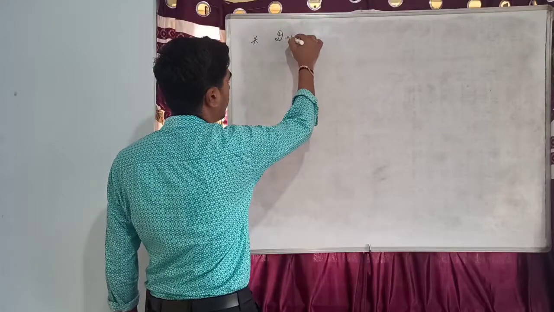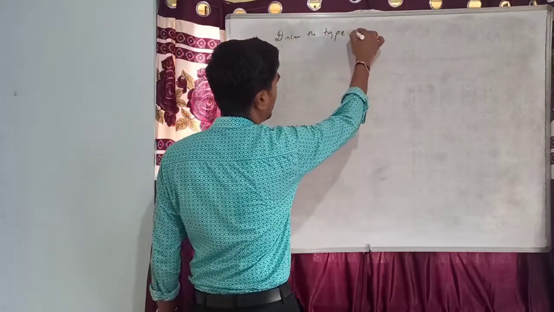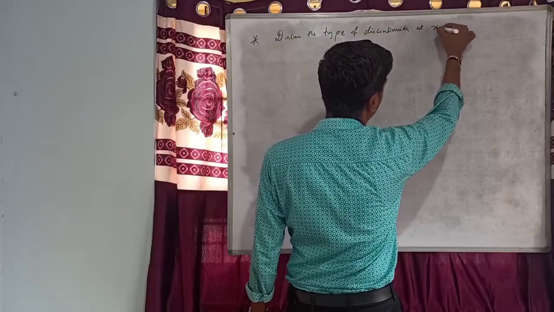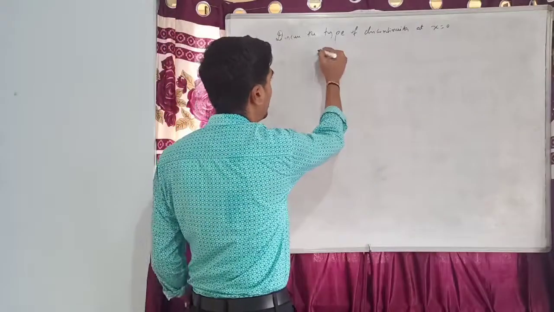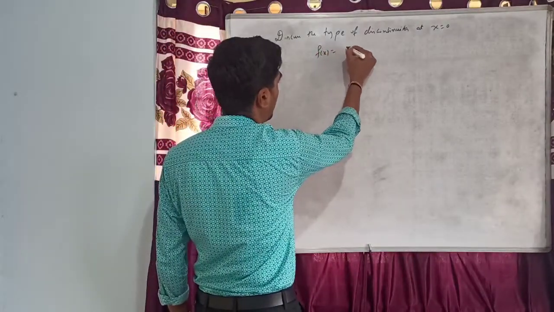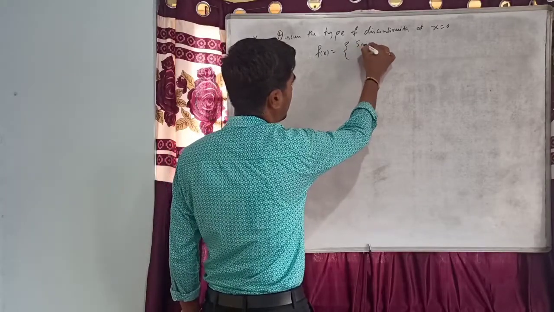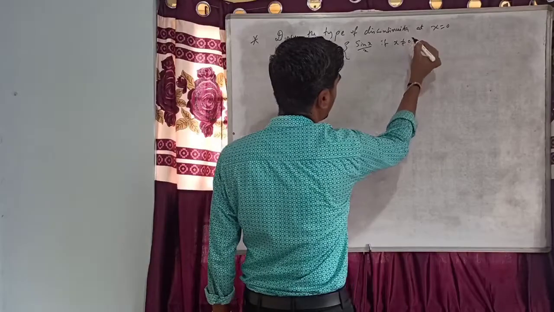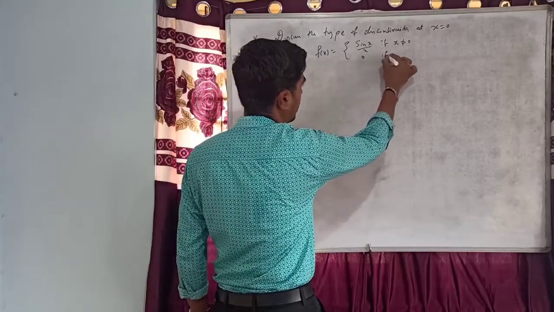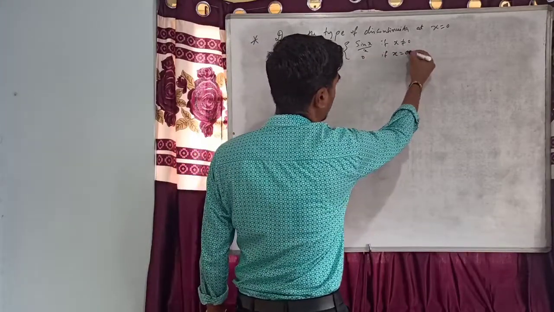Discuss the type of discontinuity at x equal to 0 for the function f of x equal to sin x by x if x is not equal to 0, 0 if x equal to 0.